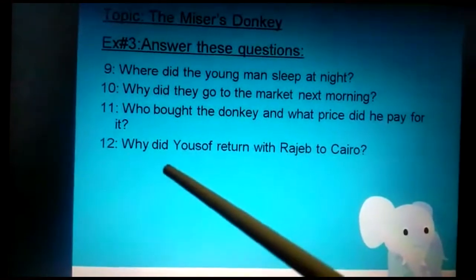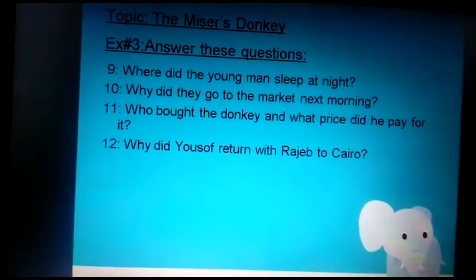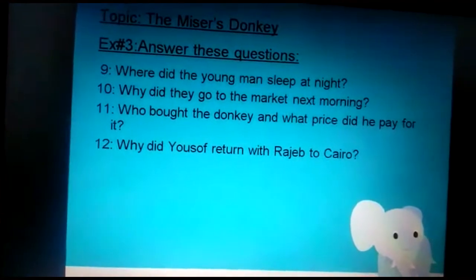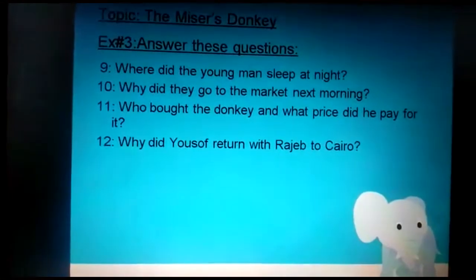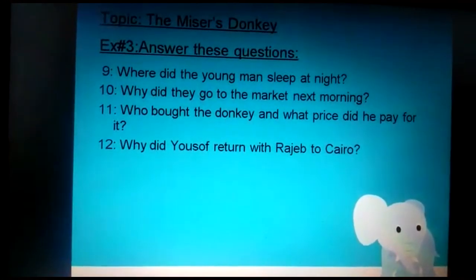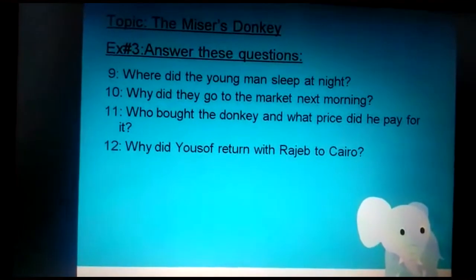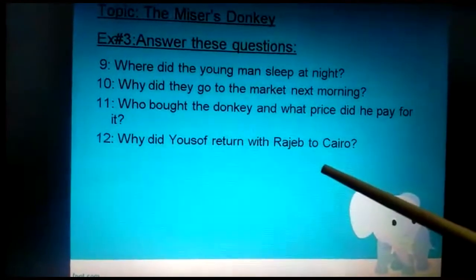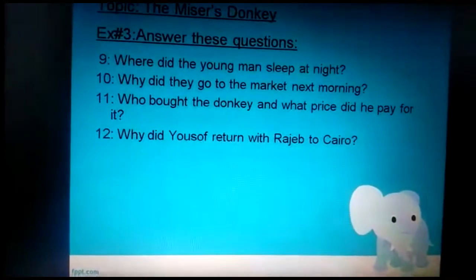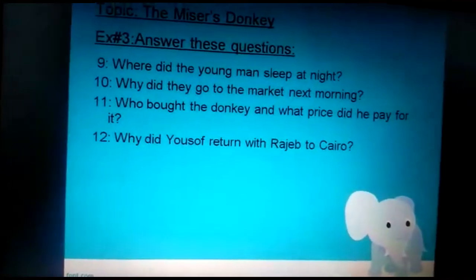Okay, question number 12. Why did Yusuf return with Rajiv to Cairo? Rajiv didn't have money along with him, so Yusuf went with him to Cairo to get the money. He returned to Cairo to get his money from Rajiv.